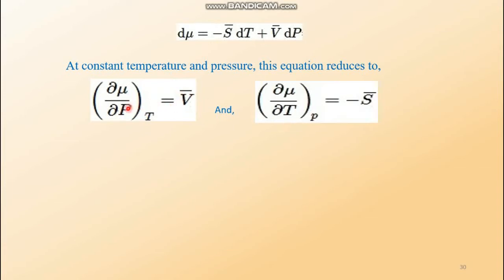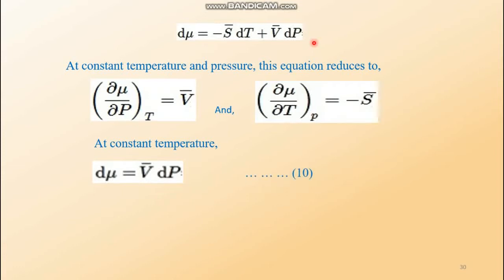So let's cross multiply the equation in the previous form, where the temperature is made constant. That means we come back to the expression d mu equals V bar dP, mentioning that temperature is constant. Therefore at constant temperature d mu is V bar dP. So this is equation number 10. Actually this number comes from the continuation from the previous lectures.